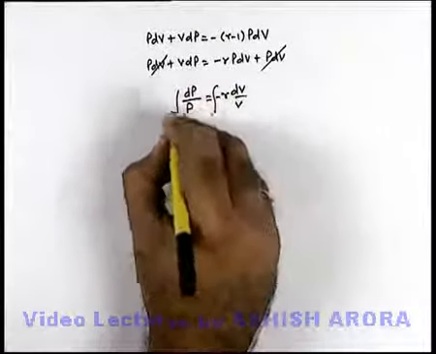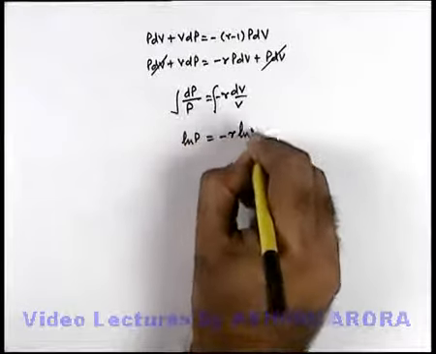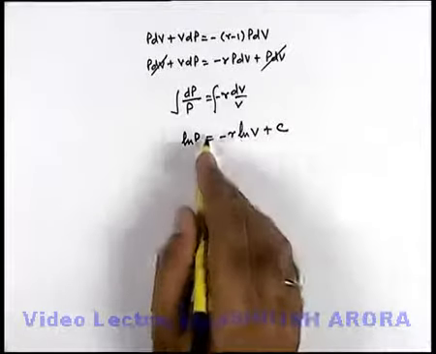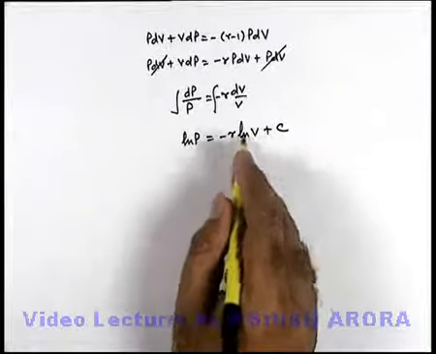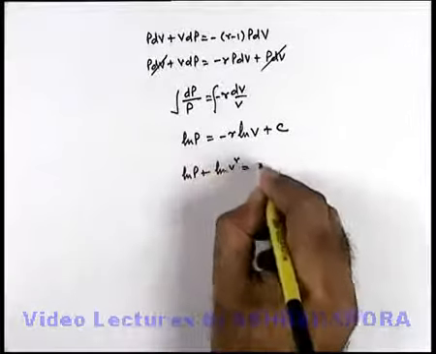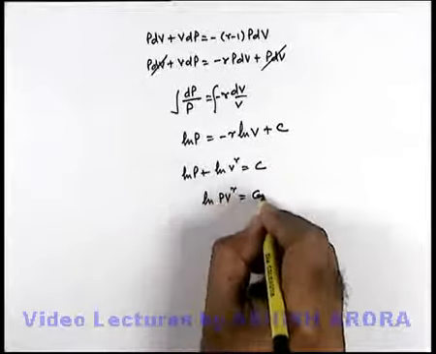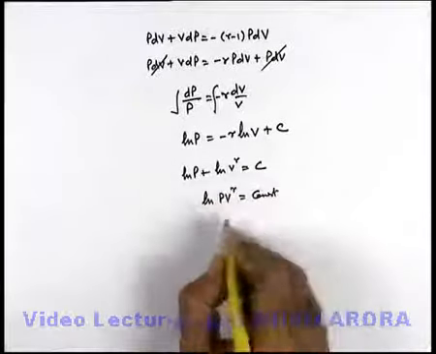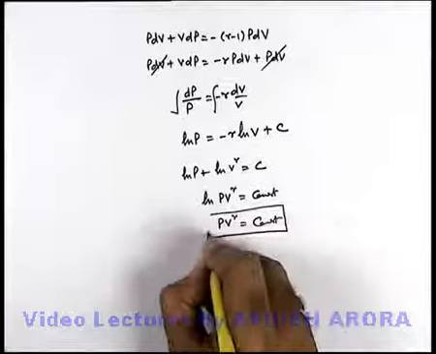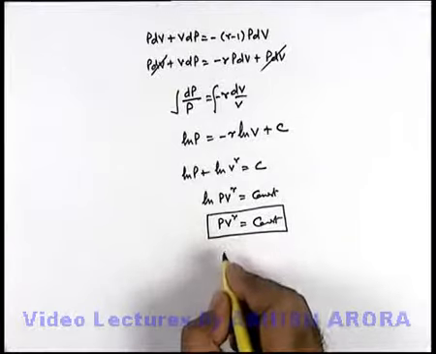If we integrate the two expressions indefinitely, this will give us ln P = -γ ln V + a constant of integration. On taking this term on the left hand side and gamma on the power of the argument, this will give us ln P + ln V^γ as a constant, and here we can write ln of PV^γ as a constant. Obviously in this situation we can write PV^γ as a constant. So this is the relation which we can state as the process equation of pressure and volume.